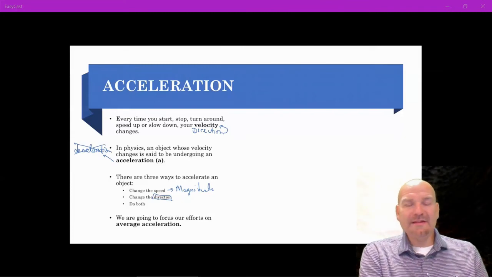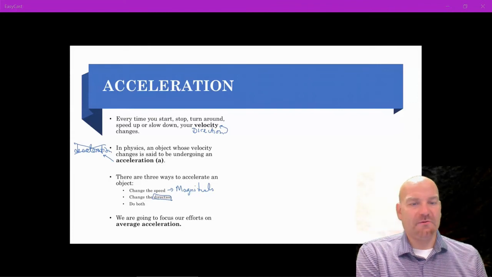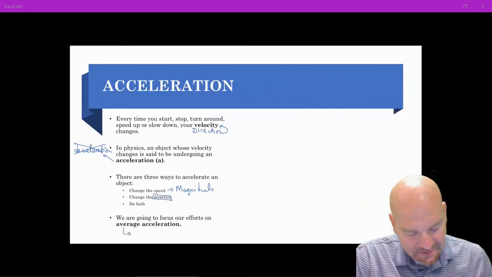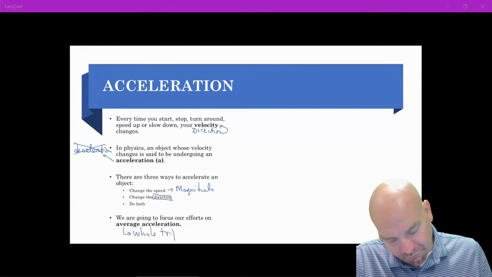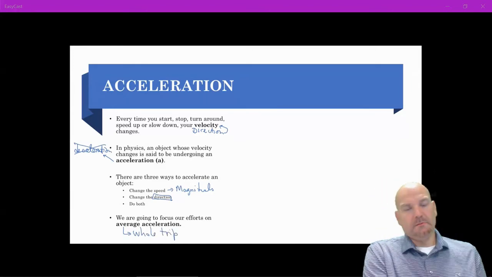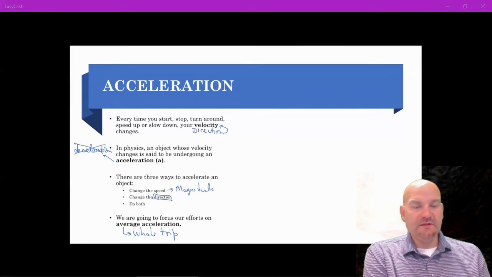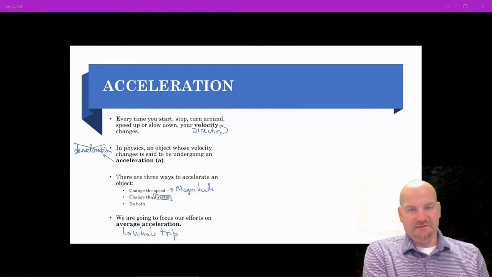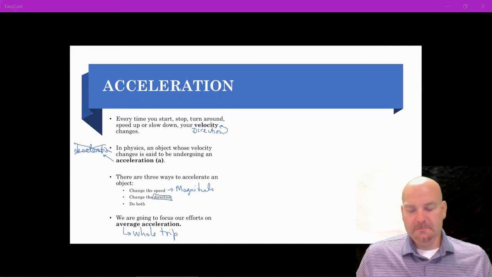Now, in AP Physics 1, a lot of what we're going to talk about is around what is called average acceleration. Again, this average does not mean the mathematical average. It means whole trip. I know there may be some confusion around this word average, but in physics, average means whole trip, not simply the mathematical average.